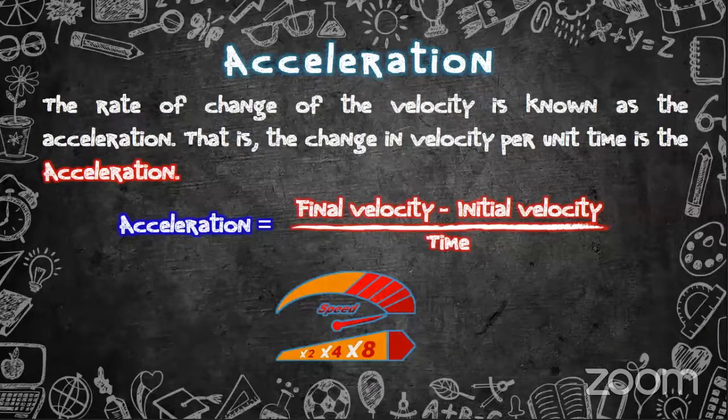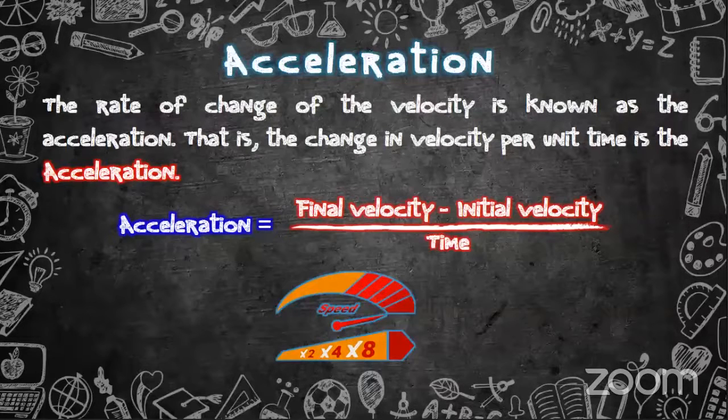So acceleration is equal to, there is a formula to find the acceleration. Final velocity, right? The velocity is changing from one to another, no? From 10 kilometers per hour to 20 kilometers per hour, it is changing, right? In my example, if a vehicle is changing its velocity from 10 to 20 kilometers per hour, the final velocity is 20 kilometers per hour and the initial velocity is 10 kilometers per hour, right?